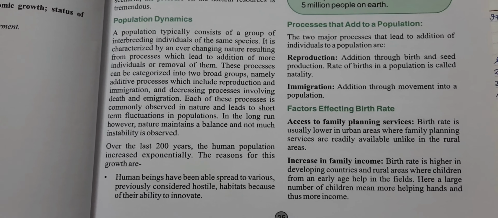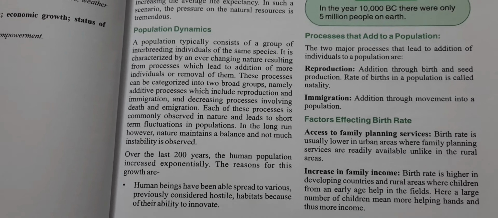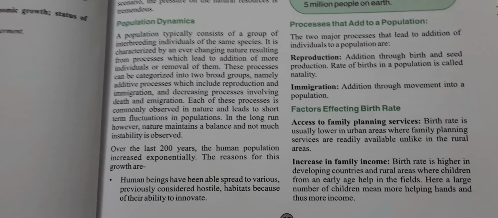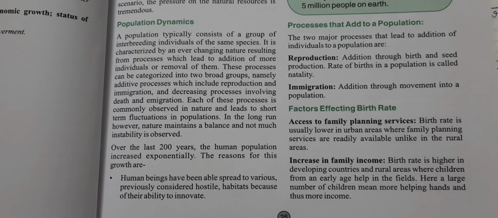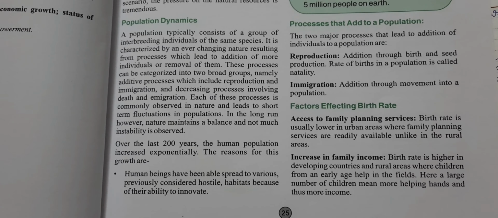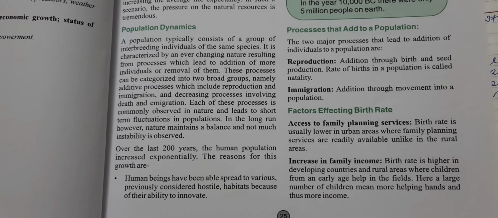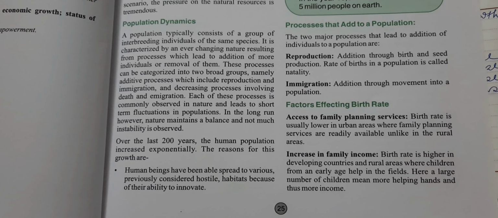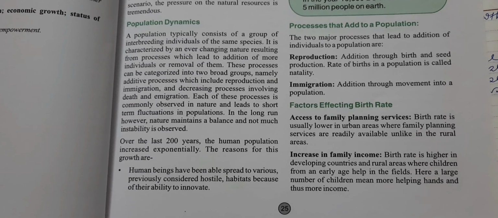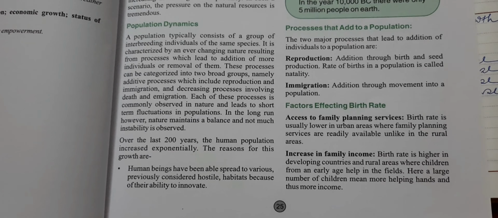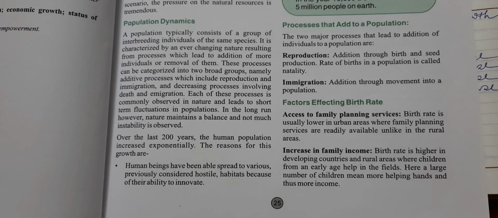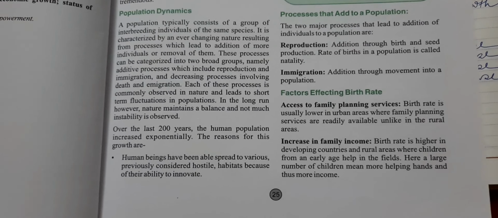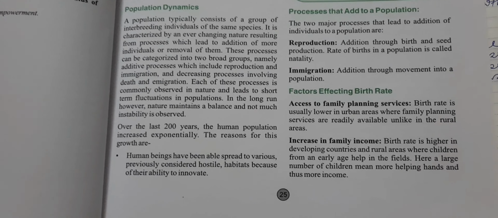The growth of the population is not the same at all times, and we can divide it into two processes. One is the additive process and one is the reducing process. Additive process means the number of individuals in a population will increase, and the reducing process means the number of individuals in that population will reduce. Over the last 200 years, the human population increased exponentially, meaning the growth rate is very high.